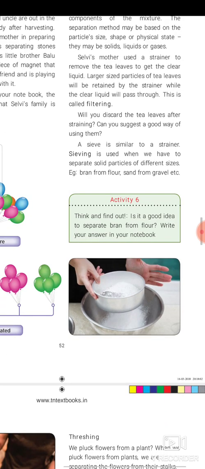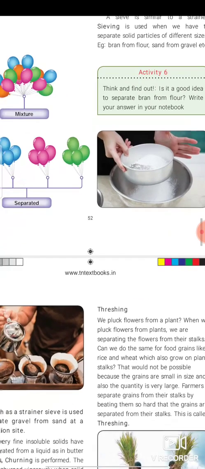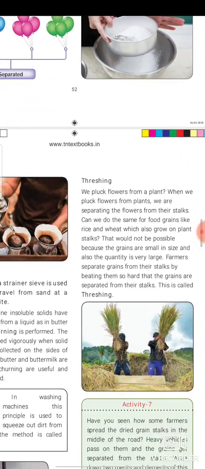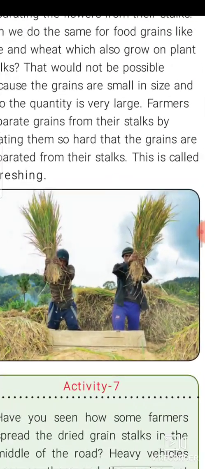So, threshing. When we pluck flowers from plants, we are separating the flowers from their stalks. Can we do the same for food grains like rice and wheat? No, it is not possible because the grains are small in size and also the quantity is very large. The farmers separate grains from their stalks by beating them hard. The grains are separated from their stalks. This is called threshing.